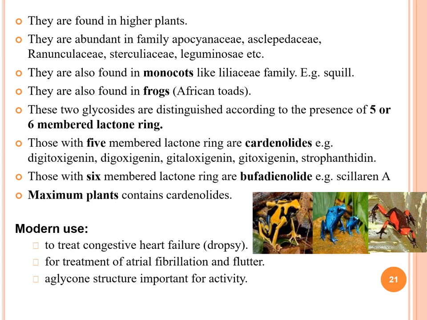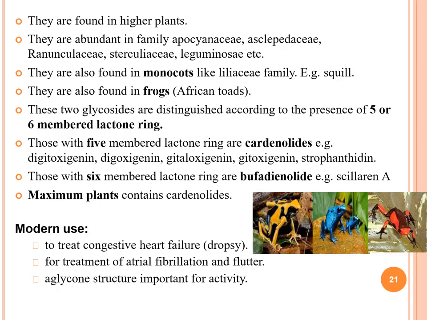We have already discussed that those with a 5-membered lactone ring are cardenolides, for example digitoxigenin, digoxigenin, gitaloxigenin, gitoxigenin and strophanthidin. These are the 5-membered ones, the cardenolides.